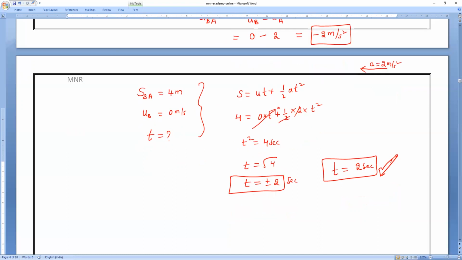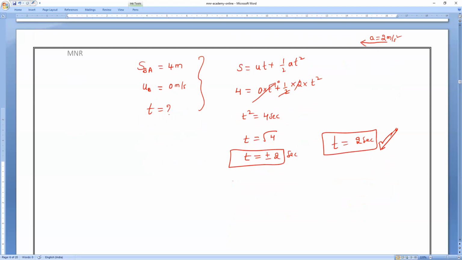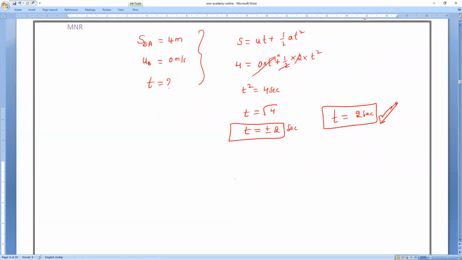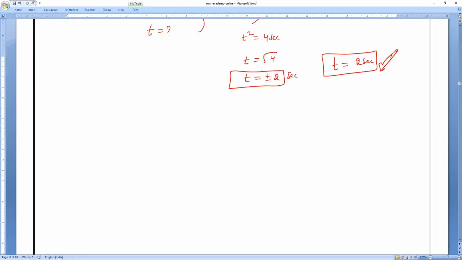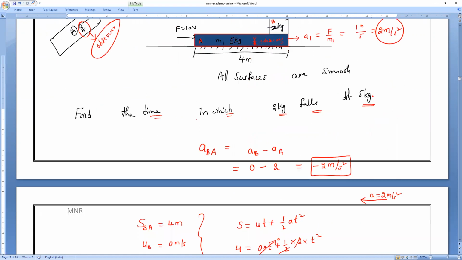Now, next I will teach you one more question. I will teach you how to derive the formula. After that, we'll solve the questions related to it in the next class. So till here, any doubt, anyone, you can ask me. Okay, guys? Yes, sir. So solve this question. Anyone having any doubt, you can ask me.